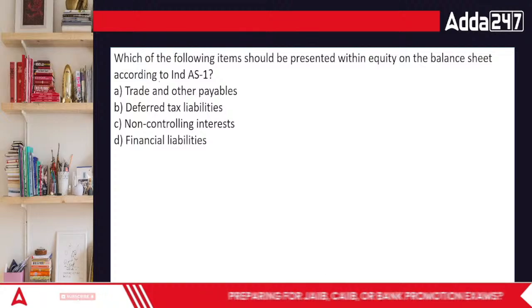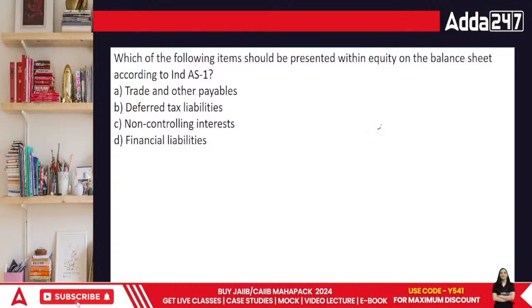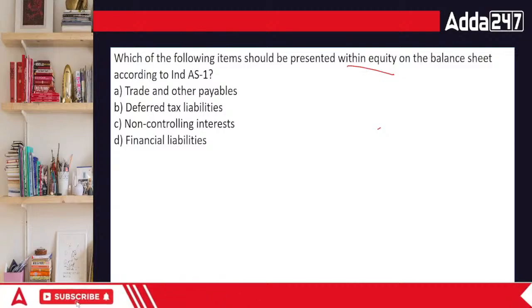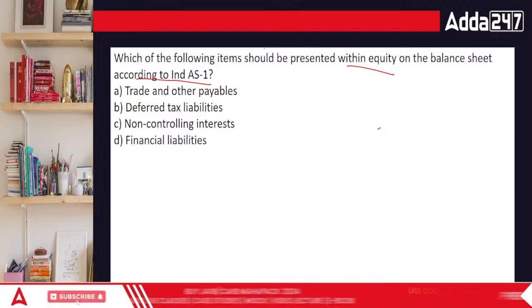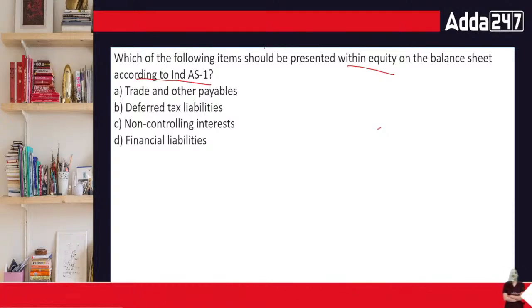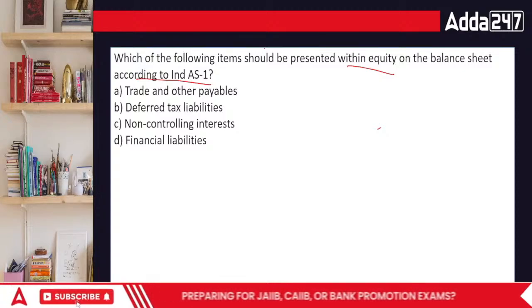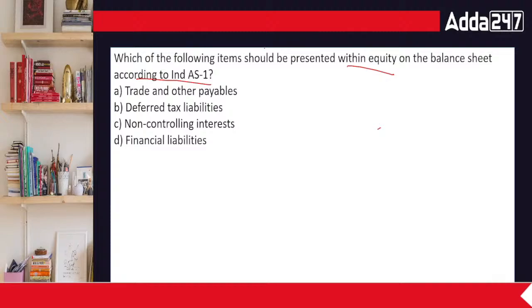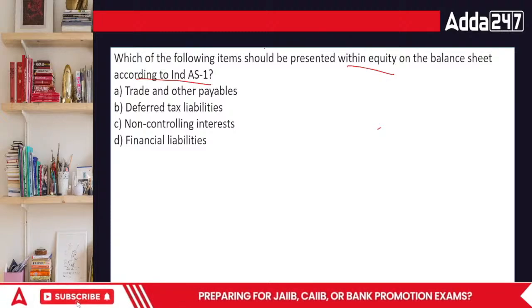Which of the following items should be presented within equity on the balance sheet according to Ind AS 1? In the balance sheet, when we're talking about equity, equity means the money which is of the business. In this case, trade and other payables, deferred tax liabilities, then non-controlling interest and financial liabilities.